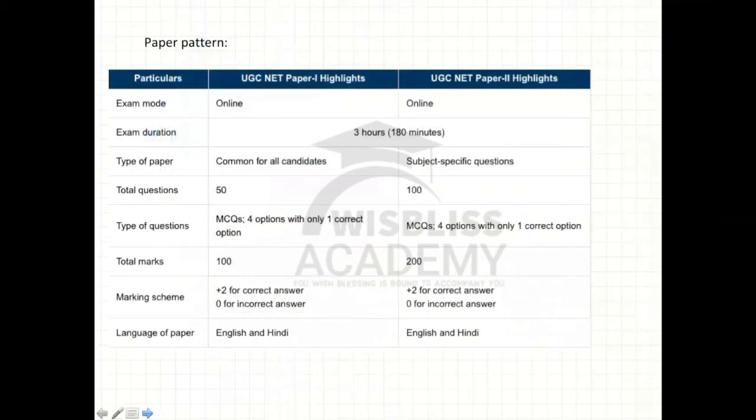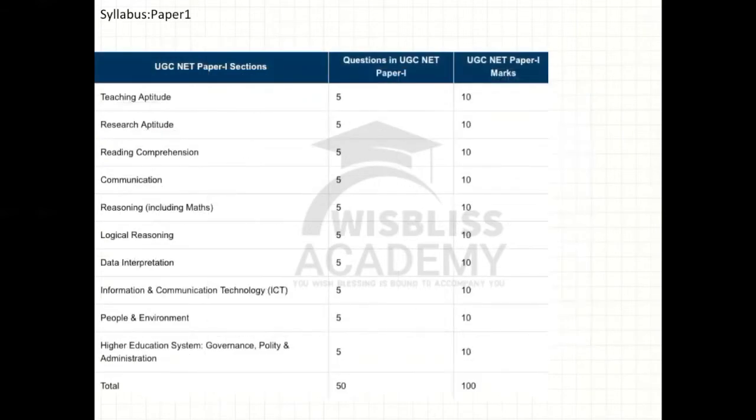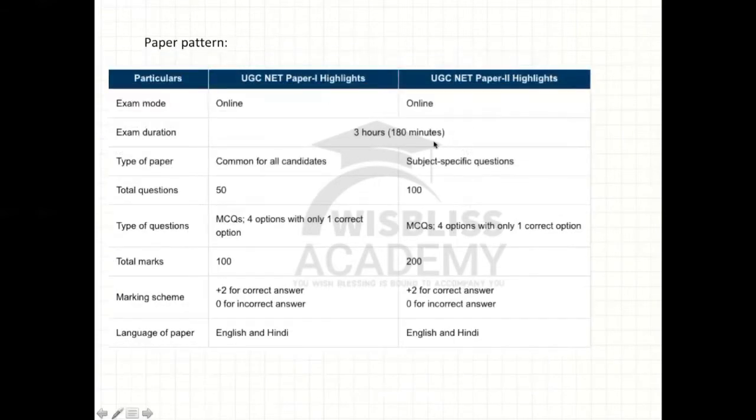Now let's see the paper pattern of UGC NET. The exam mode is online for both paper 1 and paper 2. Total duration is 3 hours, 180 minutes: 1 hour for paper 1 and 2 hours for paper 2. Now, what is the type of paper? Paper 1 is common for everyone, and paper 2 is subject specific.